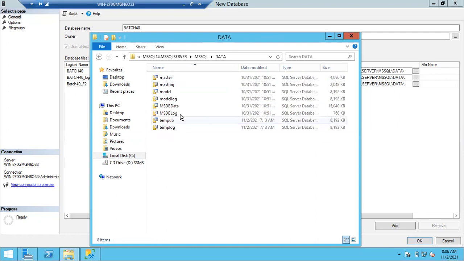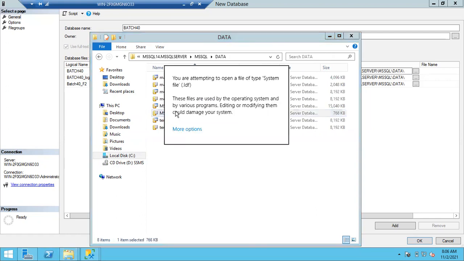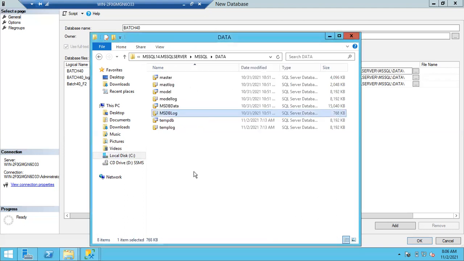Never try to open these files by double clicking on them. It will be corrupted. Don't open any data file or log file. It's not Notepad or an Excel sheet to open. There are some chances the files might be corrupted.